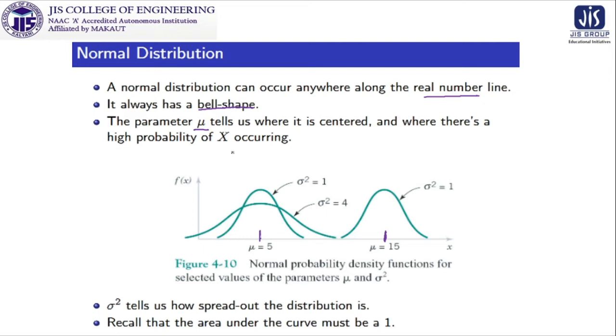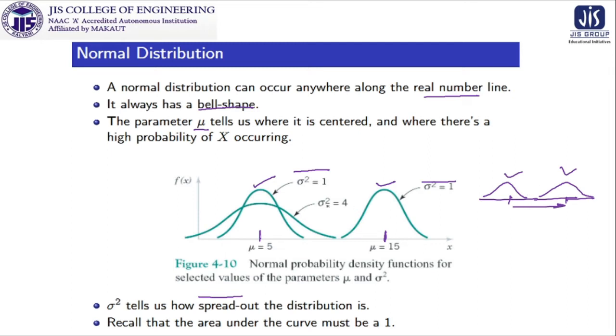And sigma square tells us how spread out the distribution is. Now look at this. If sigma square is 1 for mu equal to 5 and sigma square is 1 for mu equal to 15, this is nothing but a shifting of the same structure from 5 to 15, but the shape is the same, maybe their positions are different.